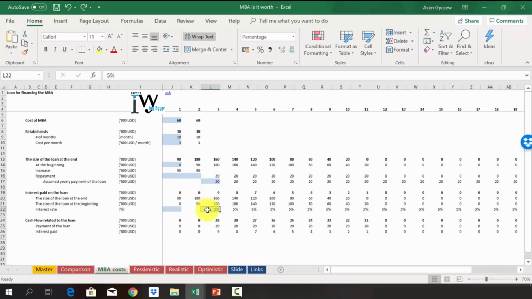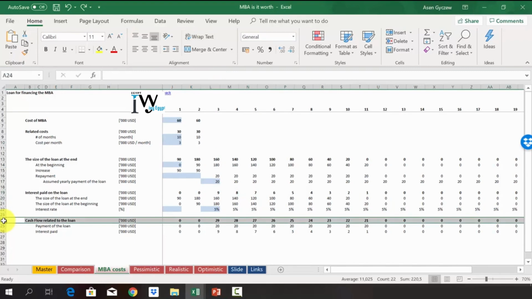Now, we assume that interest will be paid only after the 2nd year, so after we finish the studies. So in year 3, we start paying interest at a rate of 5%. So we pay 9,000 in year 3, 8,000 in year 4, and so on and so forth. On the basis of that, we are able to calculate the cash flow related to the loan. So we group here all the things we have to pay. This actually consists of 2 things.